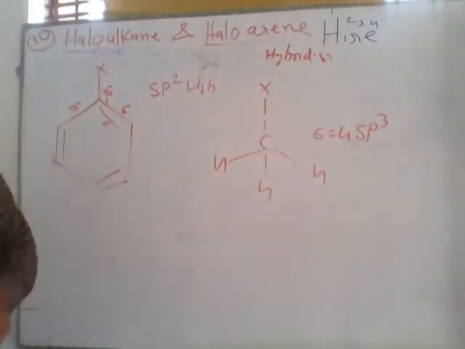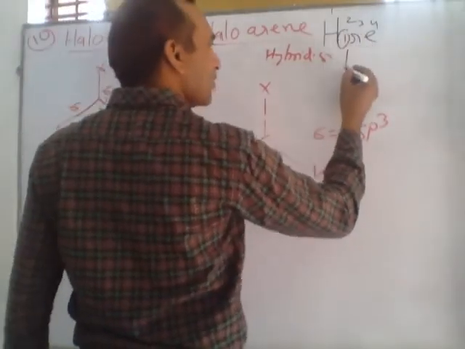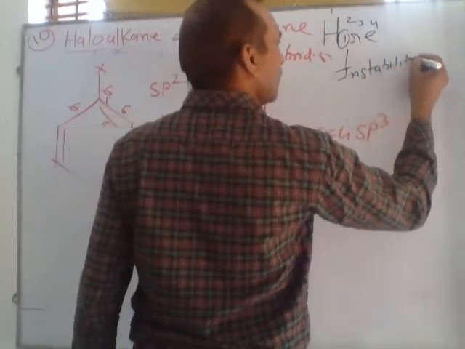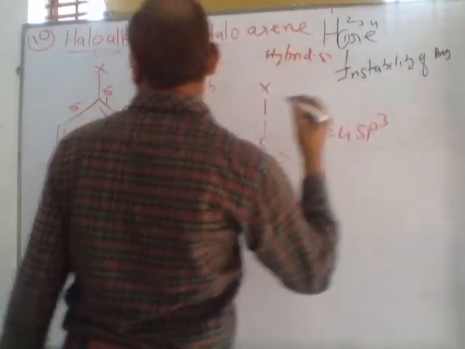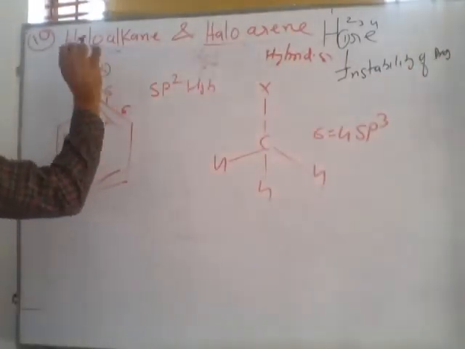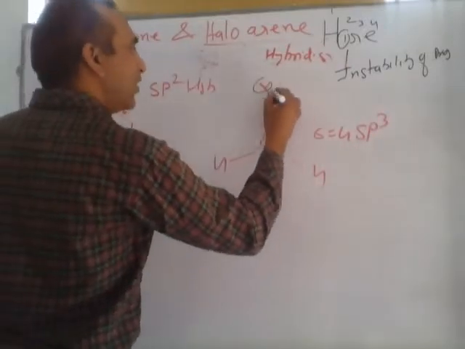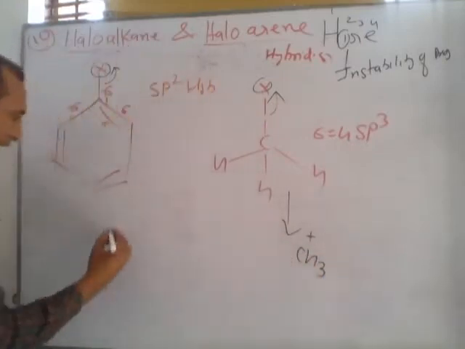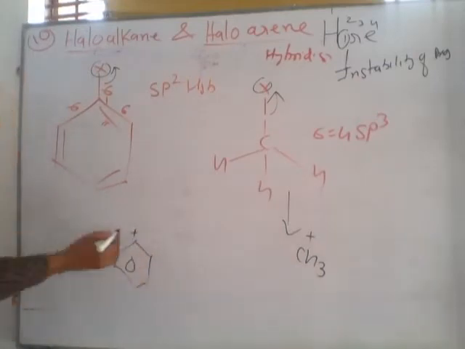Second problem. I means instability of product. After removal, suppose this halogen is removed with taking electron. After the reaction, here will form CH3 and here will form this type of phenyl carbon.